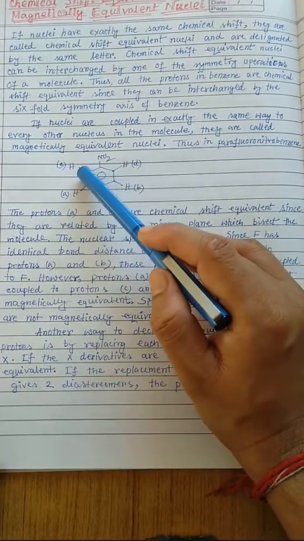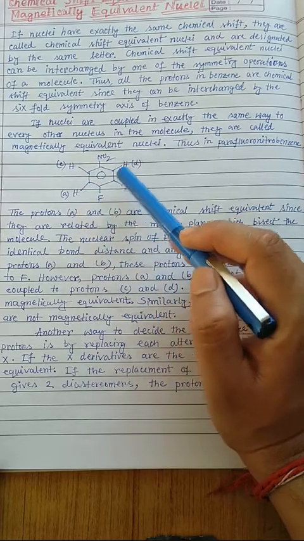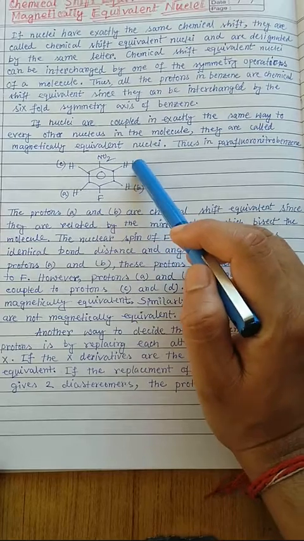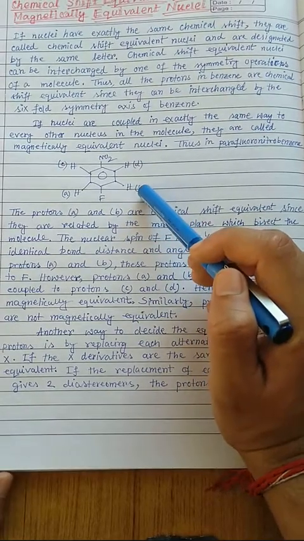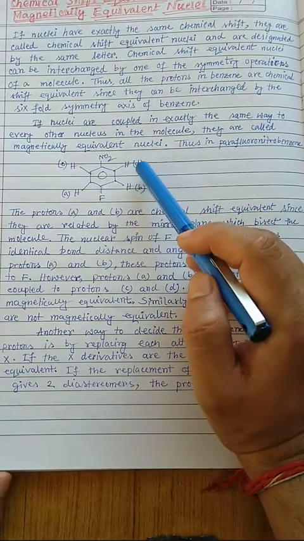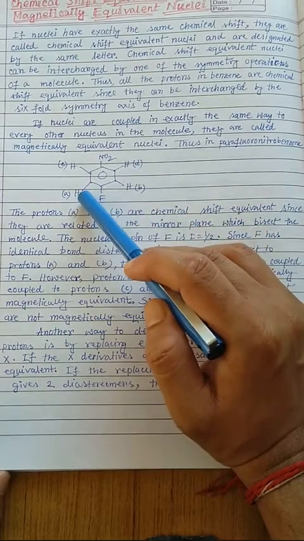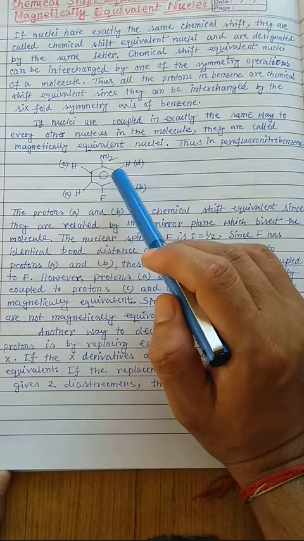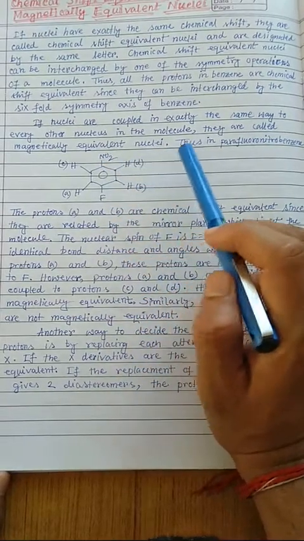That means Hc couples with Ha, and Hd doesn't couple with Ha in the same manner. Similarly, Hd couples with Hb in the same manner, but that is not exactly the same as how Hd couples with Ha. So that's why Hc and Hd, though they are chemically equivalent, are not magnetically equivalent.